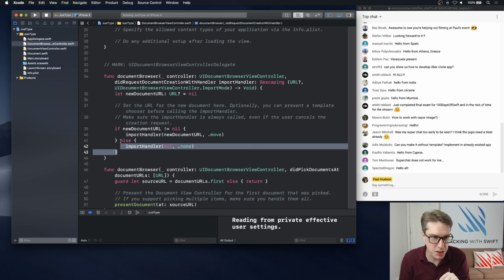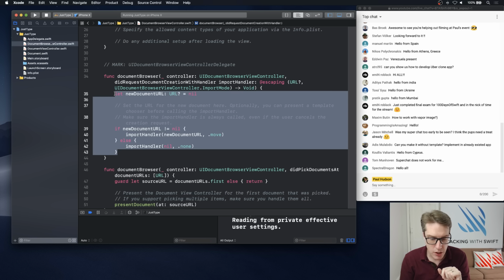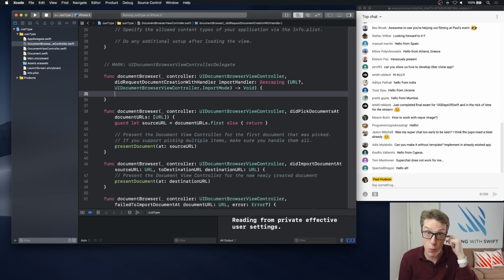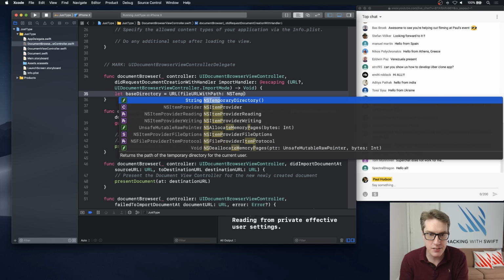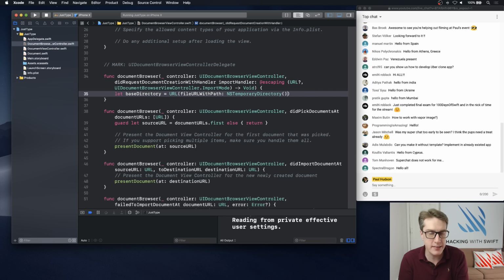So we're going to get rid of this code because it's junk, and we'll replace it with code to make our document somewhere temporary. I'm going to start by saying let base directory, the basic place where our thing's going to be, be a file URL with path. Oops, file URL with path. Come on, file. There we go. And the path name is going to be NSTemporaryDirectory. Just somewhere temporary, I don't care. That won't last long. It'll be deleted in a few minutes, almost certainly. But we don't have to keep it there long, because it's going to get moved out of there anyway by the iCloud system. So that's our base directory.